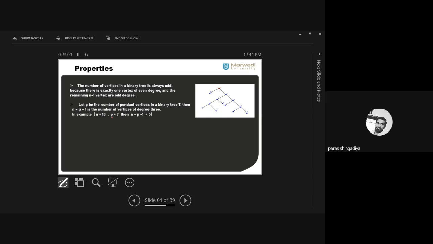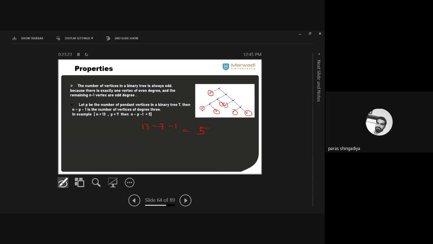The number of pendant vertices means vertices of degree 1. So how many vertices have degree 1? That is 1, 2, 3, 4, 5, 6, and 7. So 7 vertices are pendant. Now n minus p minus 1: what is the answer for 13 minus 7 minus 1? It is equal to 5.